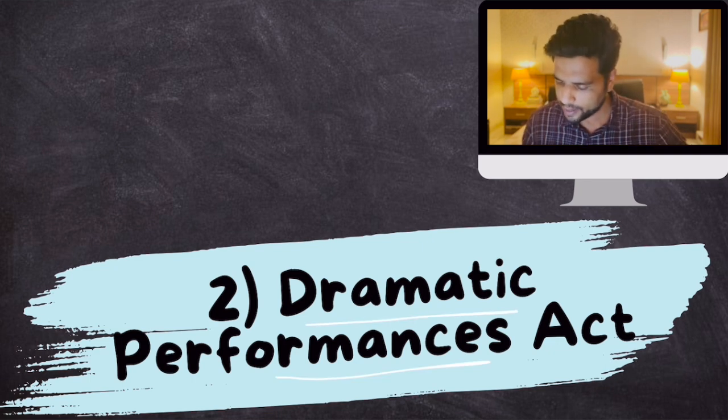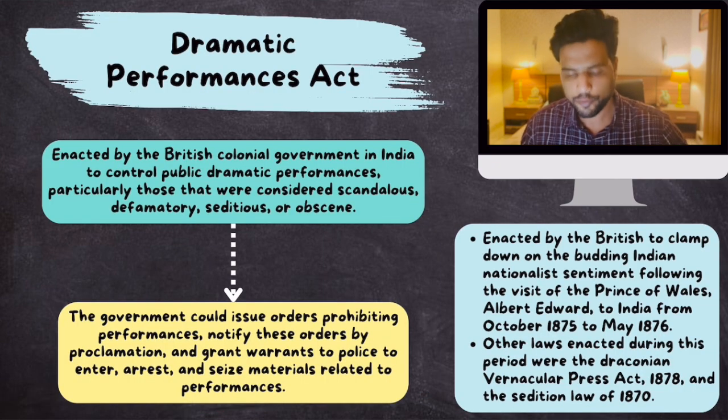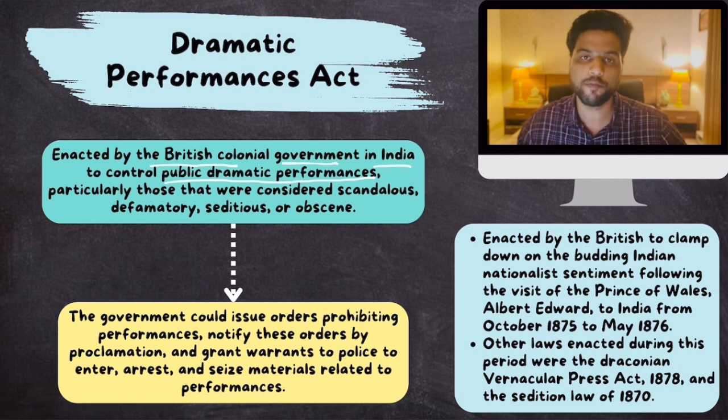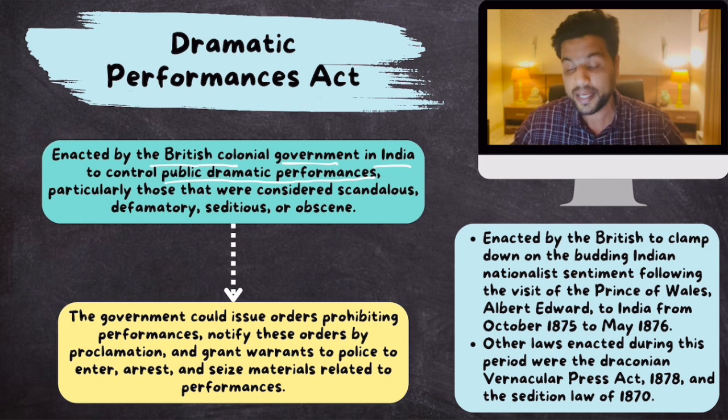So first of all, what is the Dramatic Performances Act? You need to know that it was enacted by the British colonial government in India to control public dramatic performances, street dance performances, street plays, stage dance performances. Now, why did the British government do that? They enacted this law in the 19th century, 1870s.